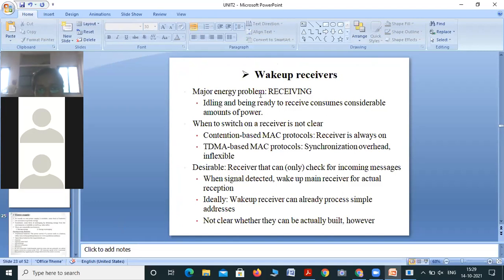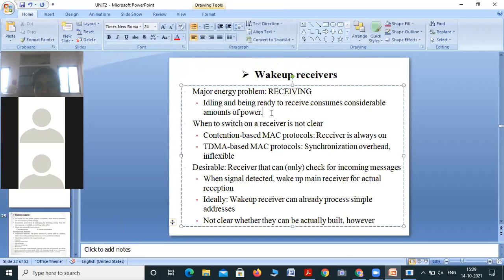Major energy problems: receiving idle and being ready to receive consume a considerable amount of power. When idle and ready to receive, there is no switch off, meaning the hardware is working all the time. So we need more power and it consumes more power.